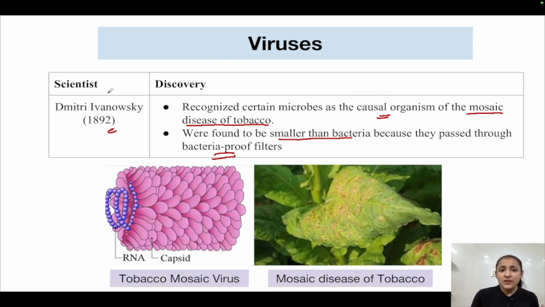This is the mosaic disease of tobacco, as you can see in this picture. These are tobacco leaves showing certain symptoms. It is happening because of the mosaic disease of tobacco, which is caused by a virus. So Dmitri Ivanovsky first discovered the tobacco mosaic virus, which was responsible for causing the mosaic disease of tobacco.